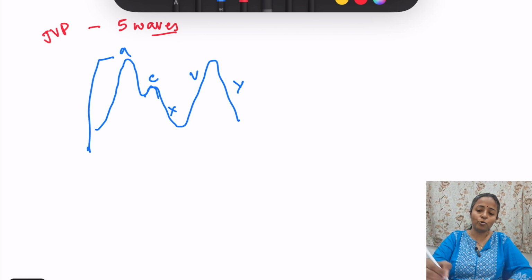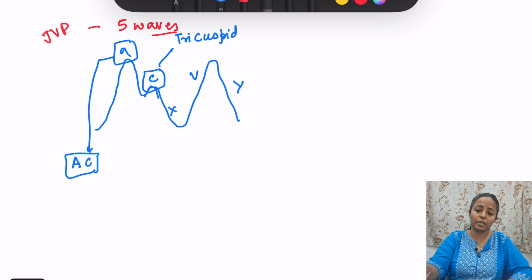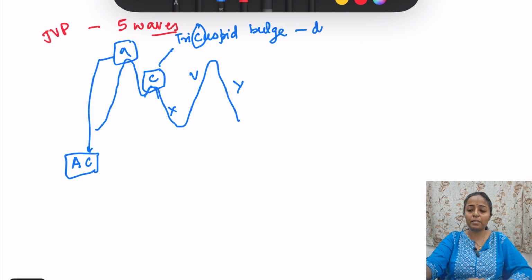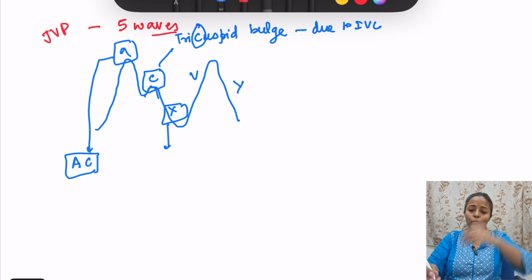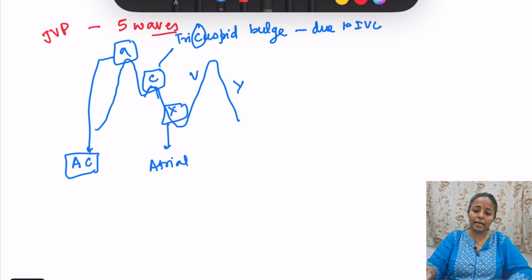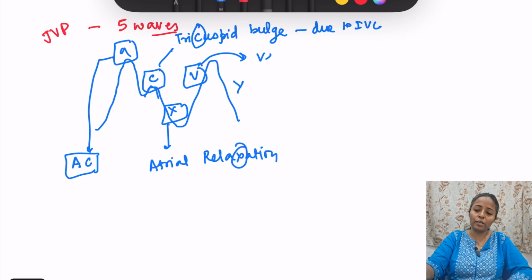A wave occurs due to atrial contraction, A for atrial contraction, ठीक है? C is occurring due to tricuspid, मैं इसका C याद रखती हूँ, tricuspid bulge. और tricuspid bulge happens in the isovolumetric contraction phase. X phase, the downward phase, is due to atrial relaxation, इसका X, okay? V phase is due to venous filling in the atria, V for venous filling in atria.